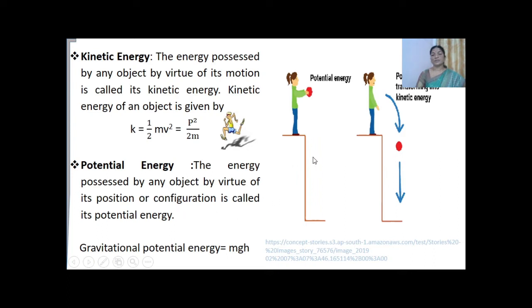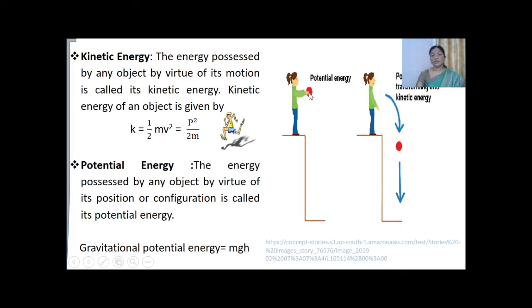Say for example, here in this picture you can see that there is a person standing on this wall. This is at some height from the ground, isn't it? Hence, the ball in his or her hand has some potential energy.